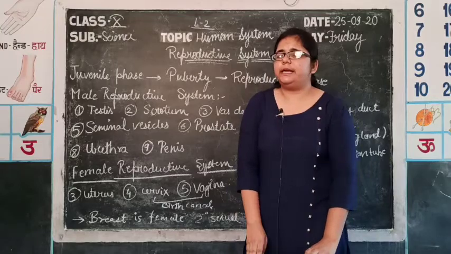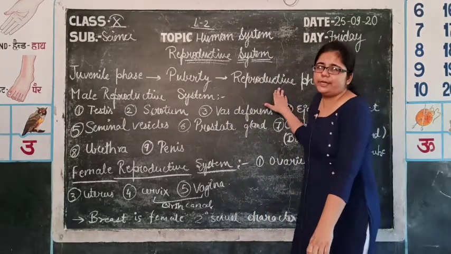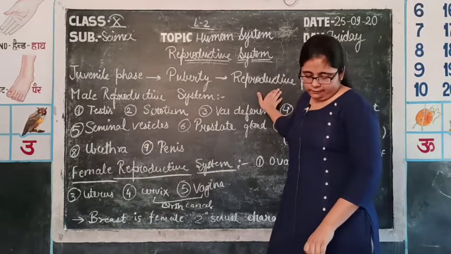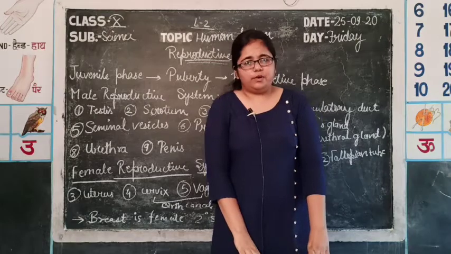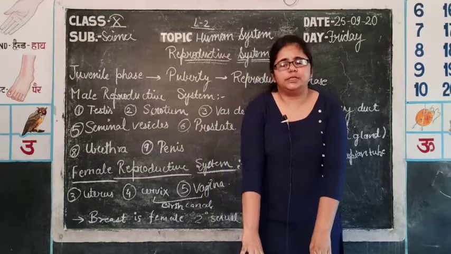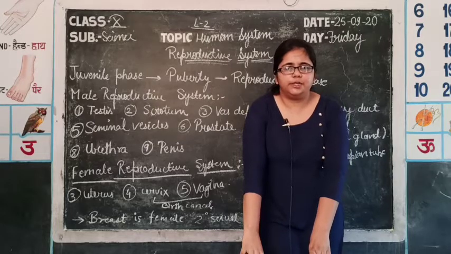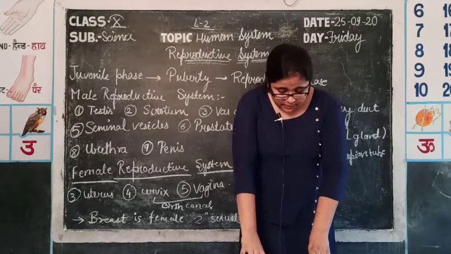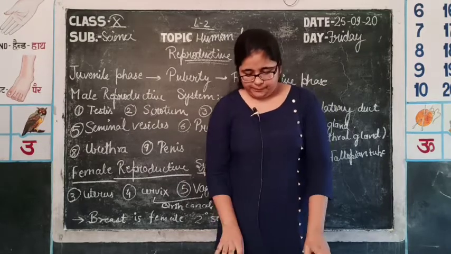Finally, a person at the age of 18 to 19 years becomes reproductively mature, that is, they can have an active reproductive behavior. Along with these morphological and physiological changes, there are some mental level changes, intellectual changes in the body. So the person starts to develop his own thinking on various issues.